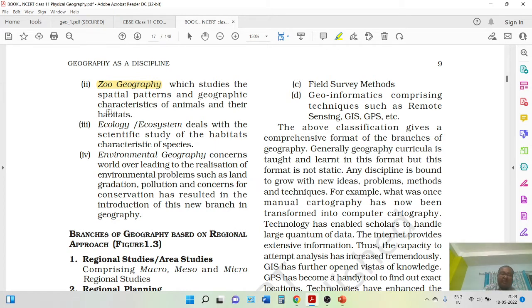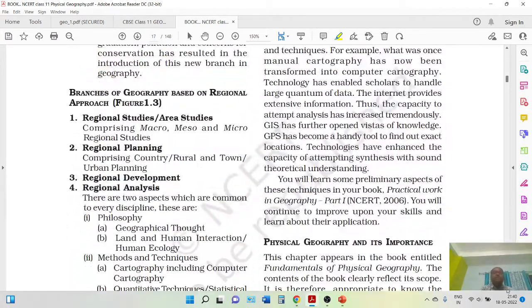Next, we have the concept of ecology and ecosystem, the scientific study of the environment and the interrelationship. And finally, environmental geography. What are the problems in the environment? How can we solve the issues? This is a very new branch of geography. Environmental geography is one of the very new branches in geography. So next we will start the branches of geography based on regional approach.